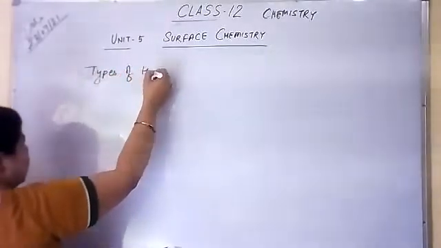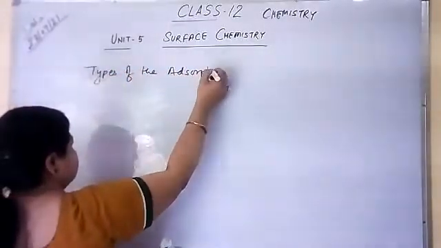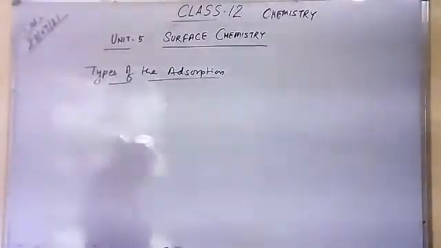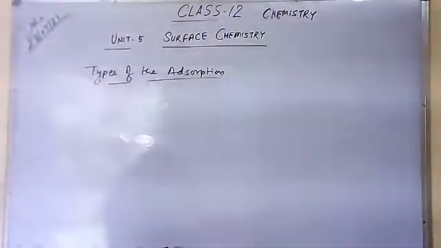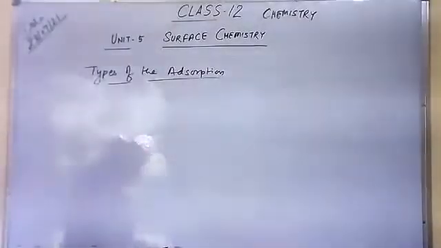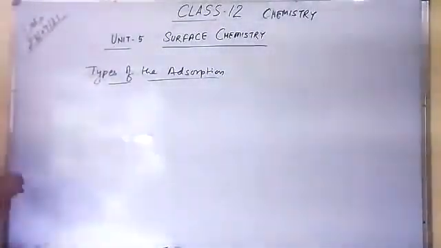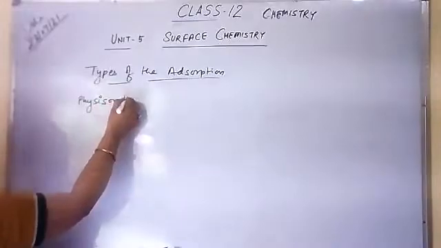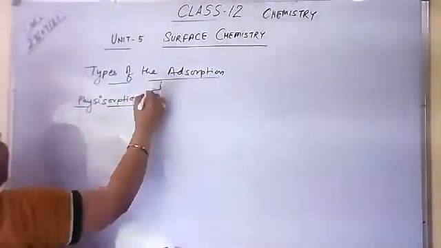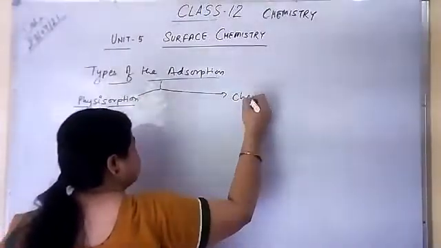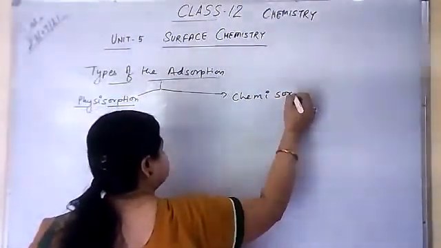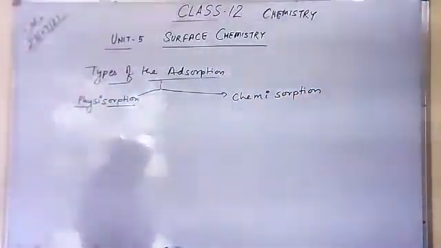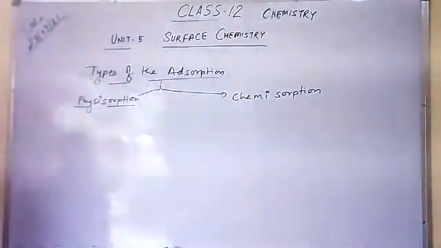Types of adsorption. So there are two types of adsorption. First one is physisorption, and second one is chemisorption. Okay. First one is physisorption and second is chemisorption.